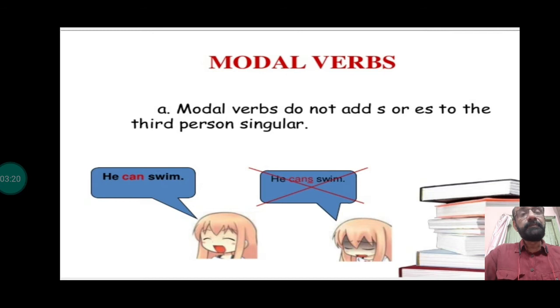Now, modal verbs do not add s or es to the third person singular. Right? Like, first person I go, second person you go, third person they go, and for the third person she, she goes. Es is added. Now, so he can swim; "swims" is not used, right? S and es is not added.